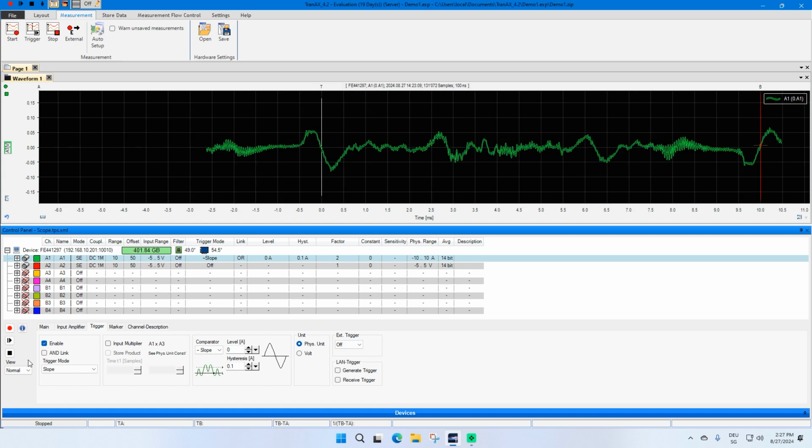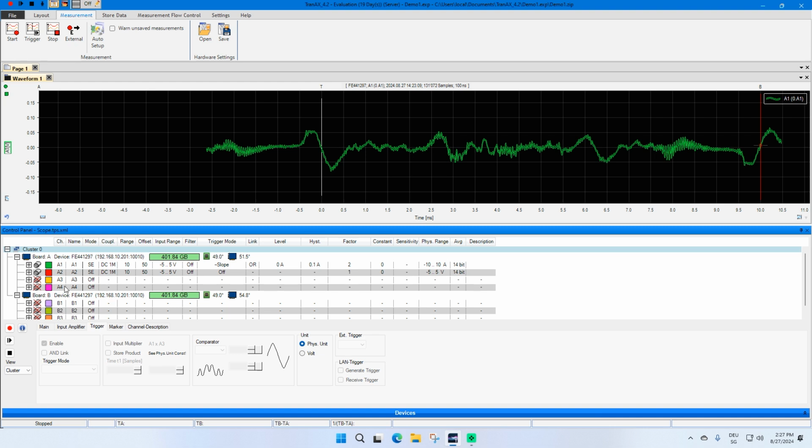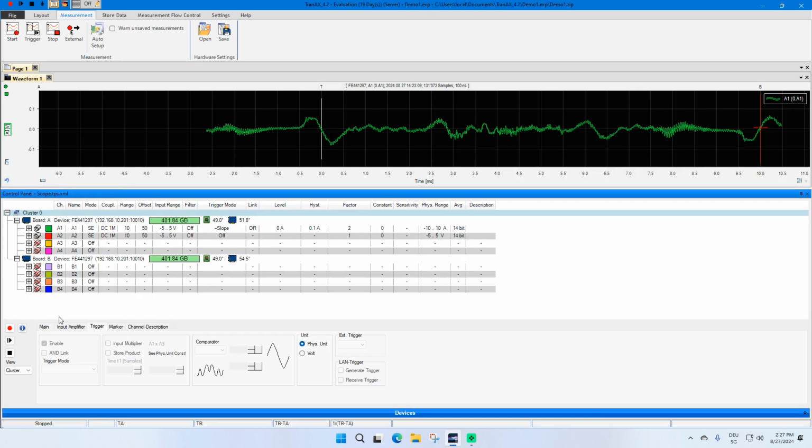The last thing we have a look at is the clustering. On the left side you have a setting for changing the view from normal to cluster. Selecting cluster will change the view in the channel list, so you'll see each board from each device separately.